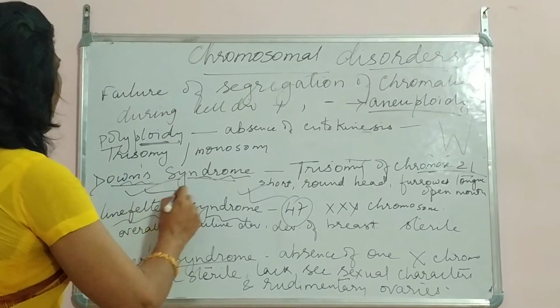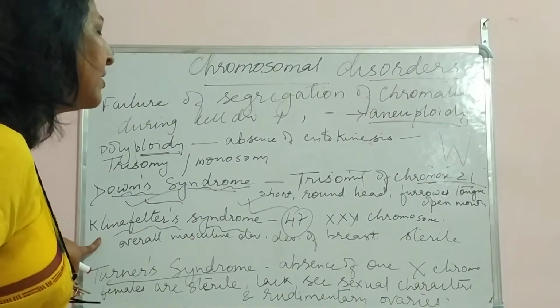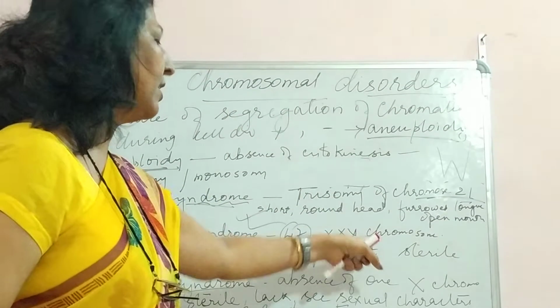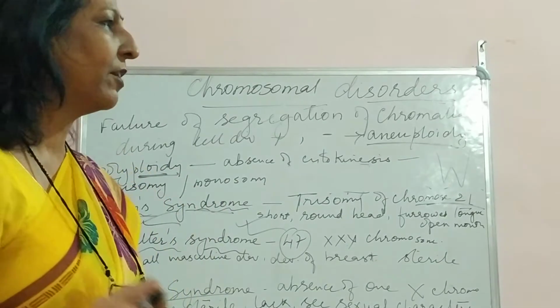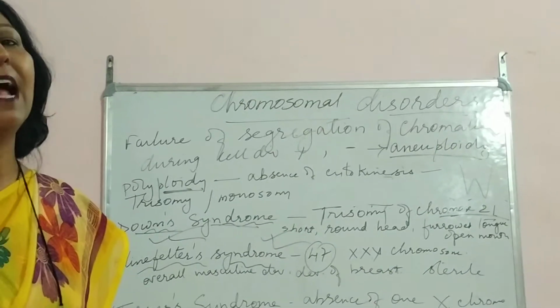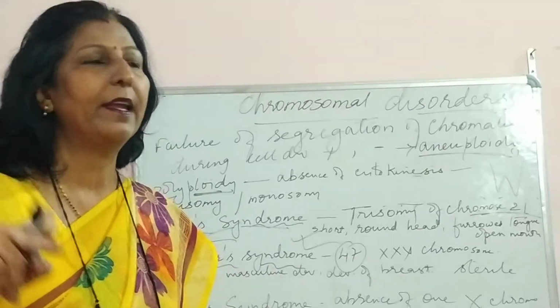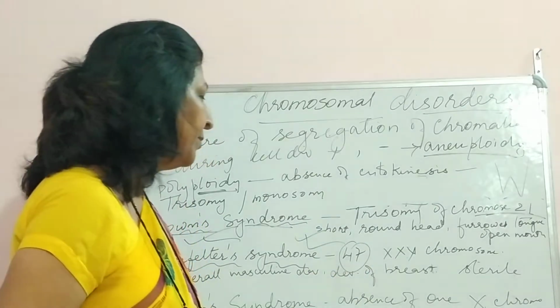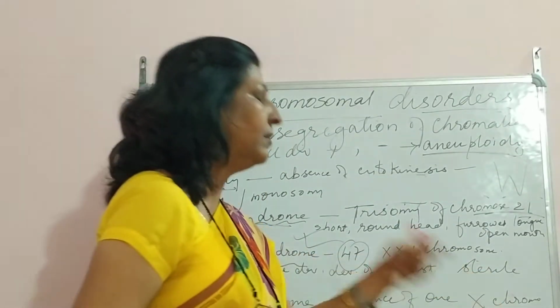Next we come to Klinefelter syndrome. Now Klinefelter syndrome, here what happens? This is again present in males. The males are the sufferers. So the male will have an extra X chromosome. Normally males have sex chromosomes X and Y. Here the male will have XXY chromosomes, and he'll be sterile.